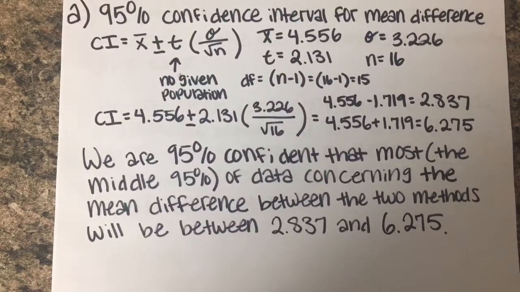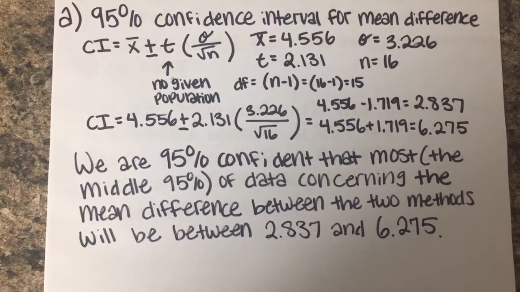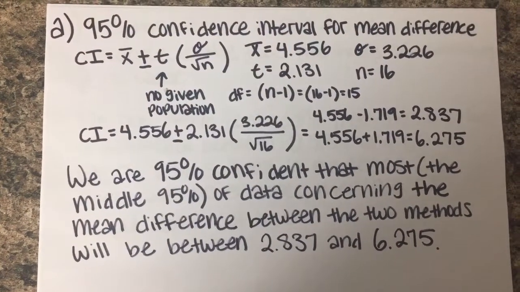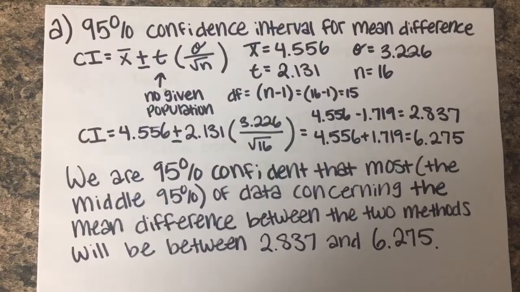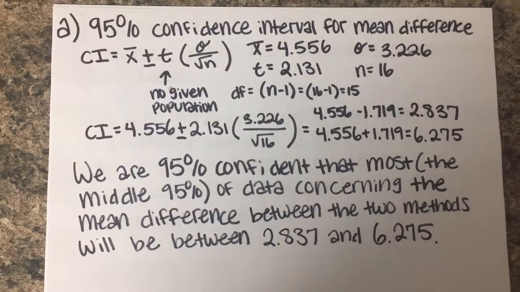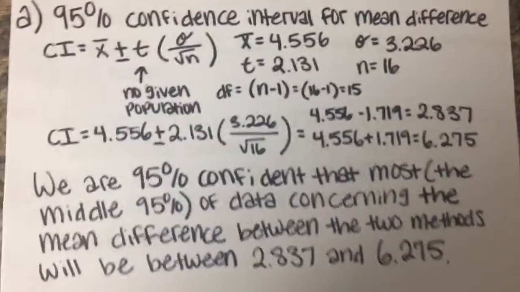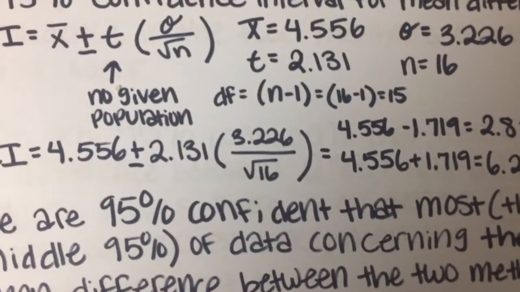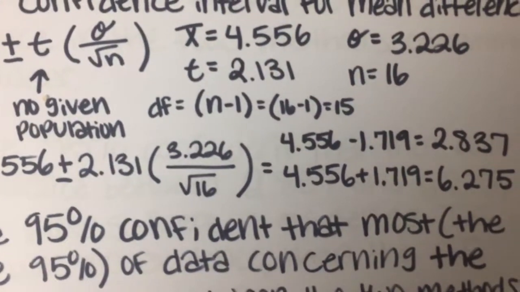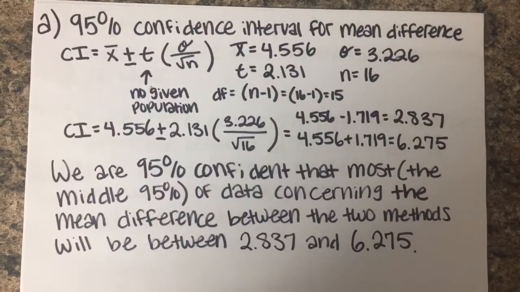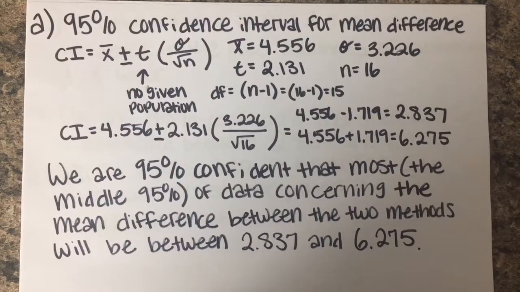And then, instead of using z-score like we have lately, we're actually using t-score because they give you no population standard deviation. And with that, you need degrees of freedom. And how to find that is you do n minus 1, so that was 16 minus 1, so that's 15. So you go to table A and you find 15.